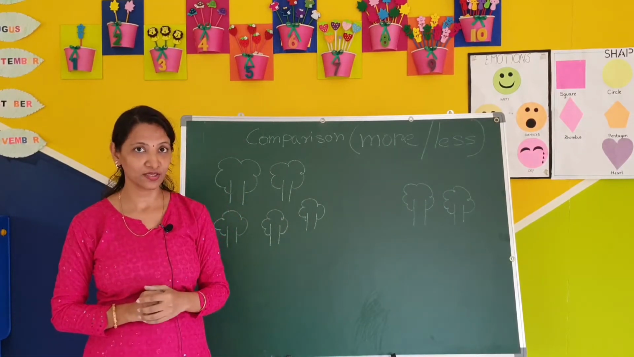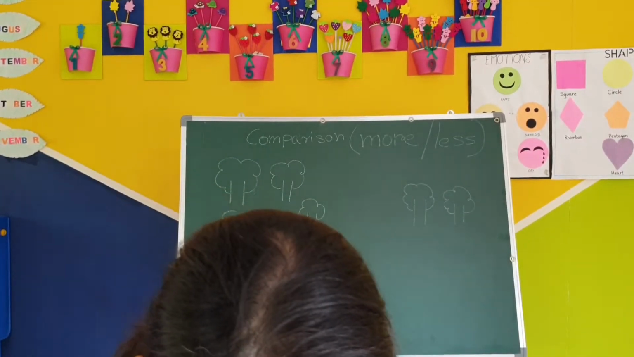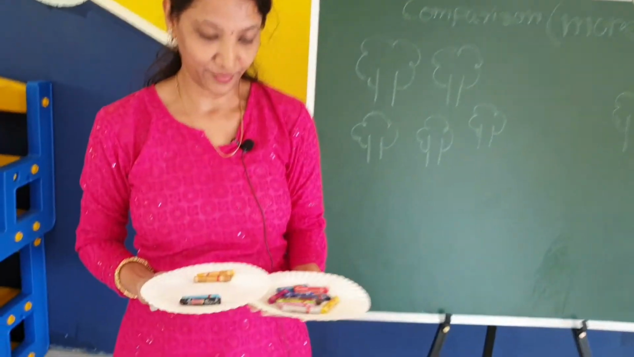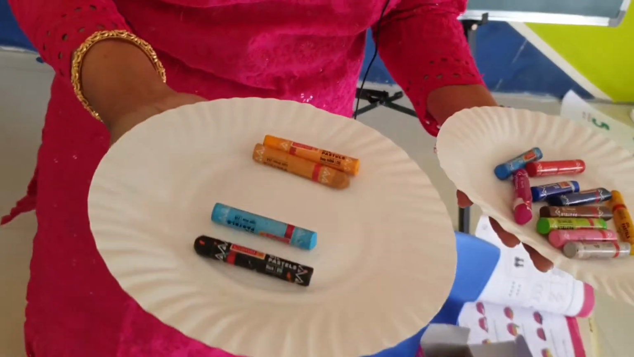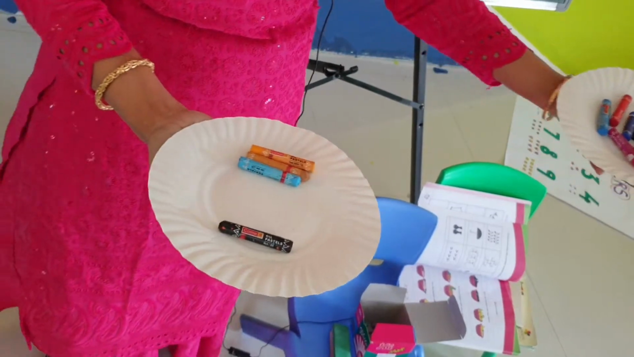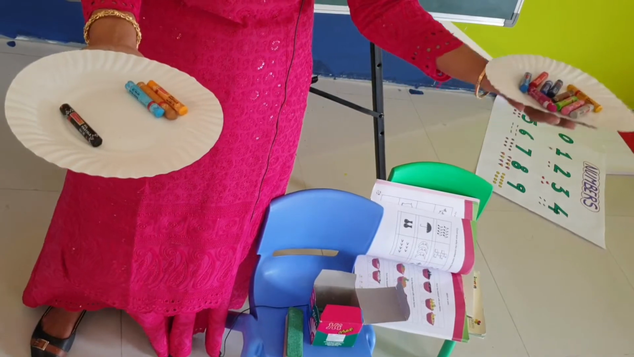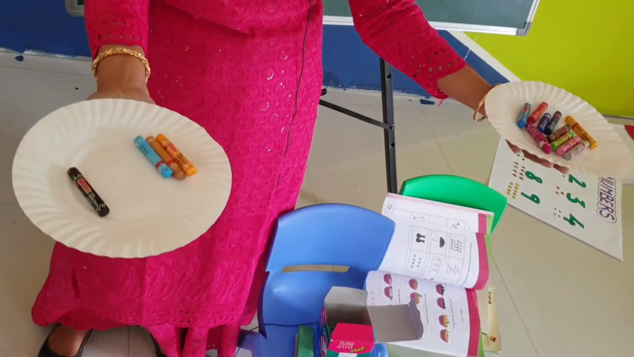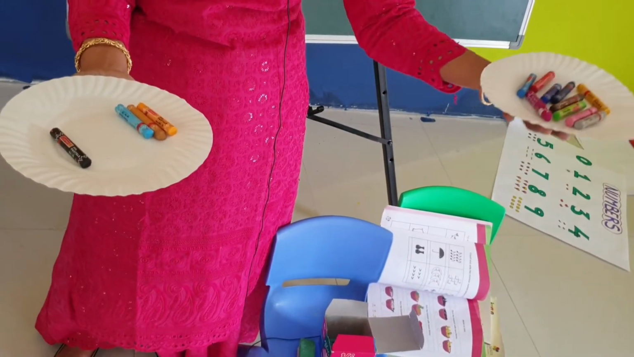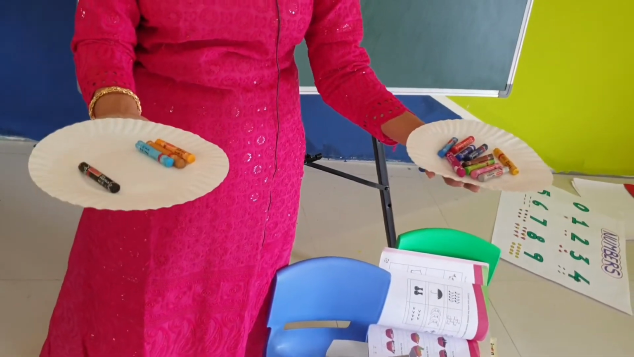Yes, I will show you some other activity also. See kids, see. I have brought these plates for you. Some crayons in this plate and some crayons in this plate, okay? Now you have to compare where there are more crayons. Here are more crayons, correct. Here is more and here is less, very less, okay.